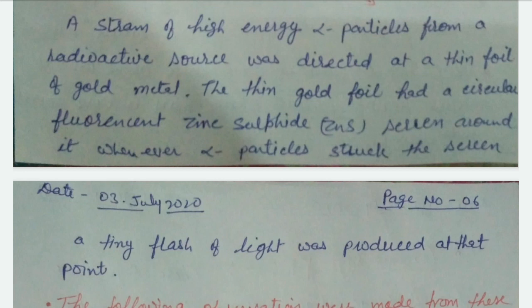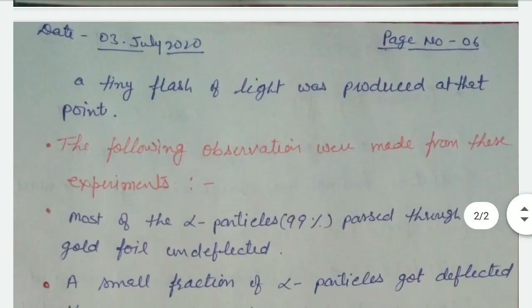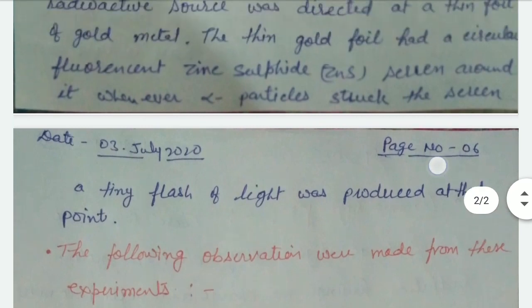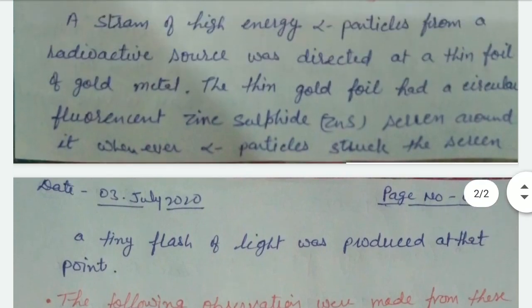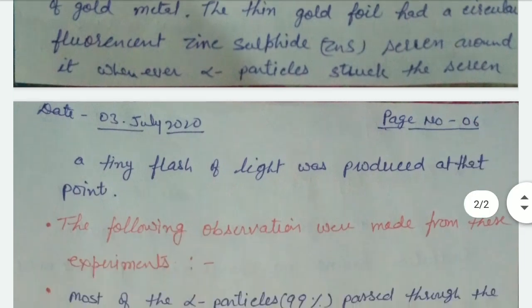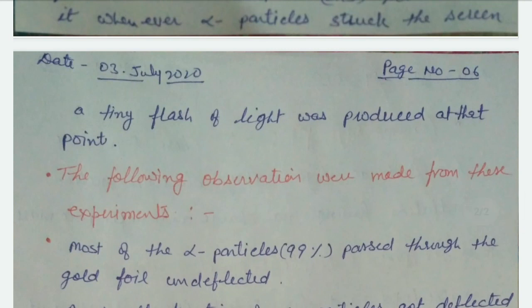It indicates that the rays struck at these points. After the experiment of bombarding the thin gold foil with alpha particles, Rutherford observed the following points.